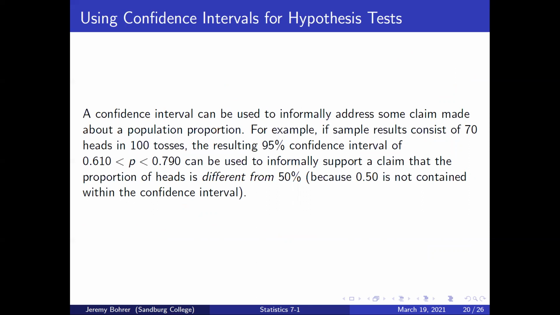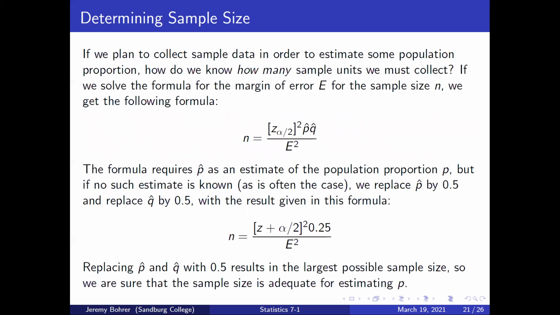A confidence interval can be used to informally address some claim made about a population proportion. For example, if sample results consist of 70 heads in 100 tosses, the resulting 95% confidence interval of 0.610 is less than p is less than 0.790 can be used to informally support a claim that the proportion of heads is different from 50% because 0.50 is not contained within the confidence interval.